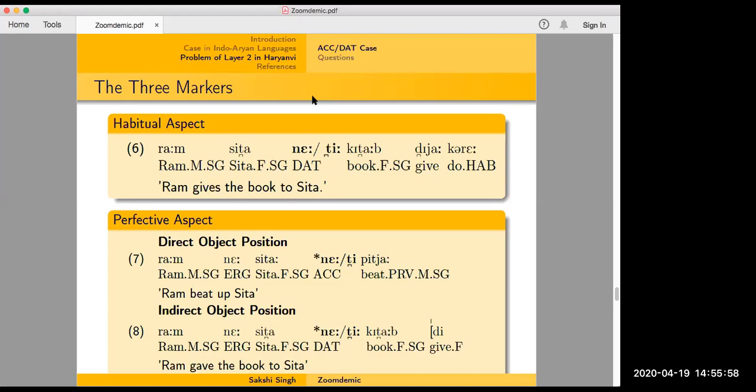But the interesting part is this accusative marker can only be dropped in the perfective. So when you have the ergative only, then you can say Ram ne Sita dekhi, but you can't say Ram Sita dekhega.